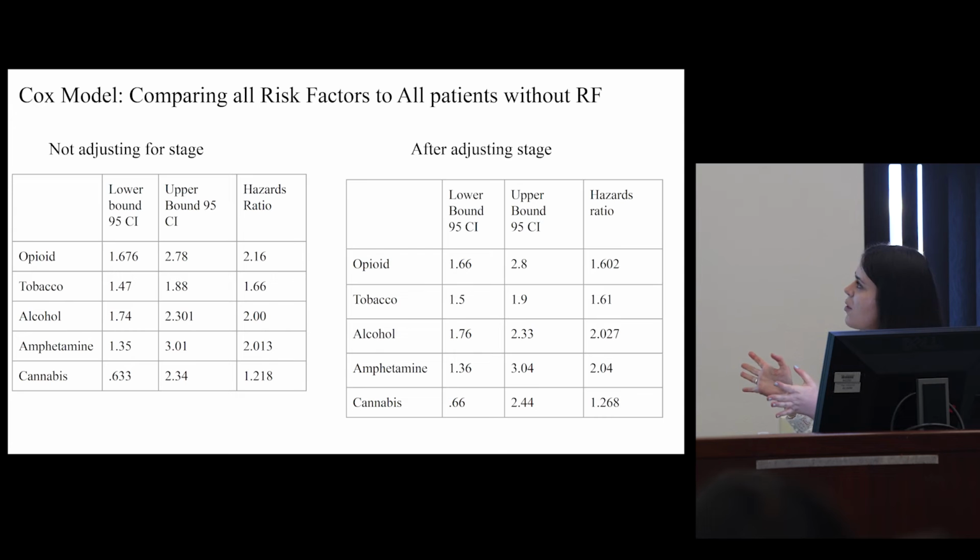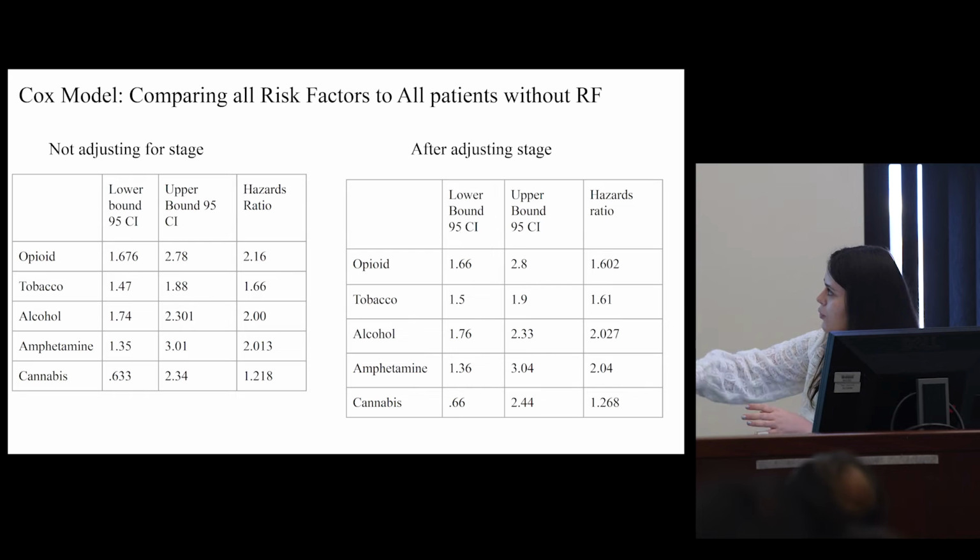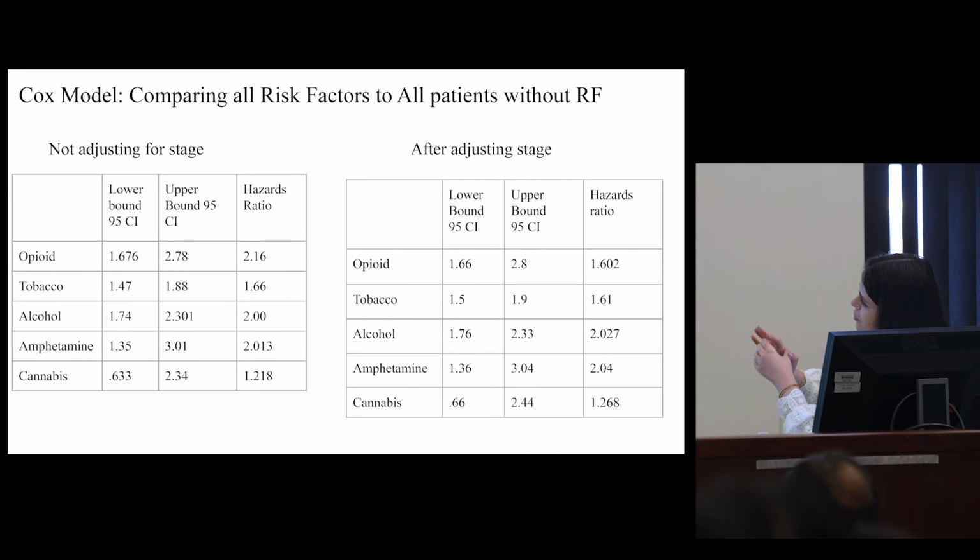Now we're looking at our Cox model right here. And we're comparing all risk factors of all patients to patients without risk factors, before and after adjusting for stage. One thing I would like to note is that before and after adjusting for stage, you could see that cannabis was not significantly an increased risk for cancer mortality. However, we can also conclude that before and after adjusting for stage, opiate, tobacco, alcohol and amphetamine were a significantly increased risk of cancer mortality.